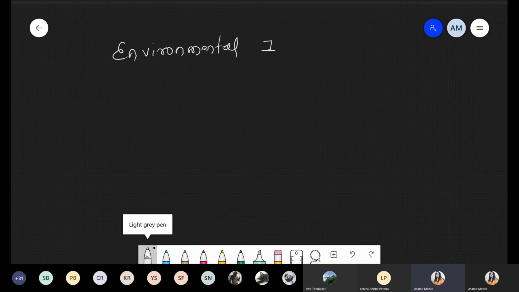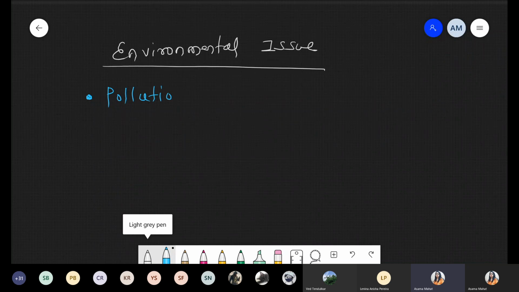Next point, in this chapter on environmental issues, we have to discuss what is pollution and what is a pollutant. We have to discuss two concepts. Number one, what is the meaning of pollution? Pollution is nothing but any undesirable change with respect to biological, physiological, chemical features of air, water and soil. That is called pollution.